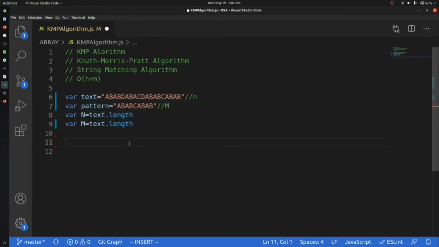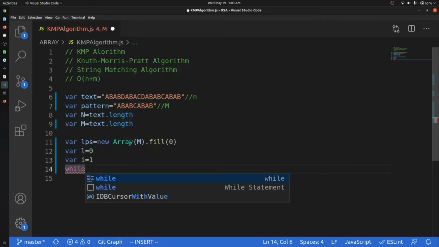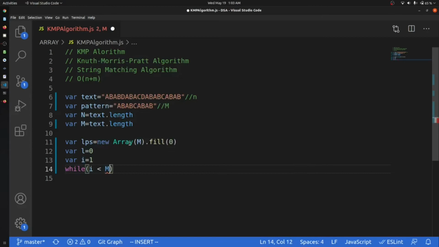Okay. Now we will create an array LPS of new array. Okay, and we will go with the size of m, and we will fill everything with 0. So my LPS has 0. Okay. Now we will have a variable L as 0, and we will have an I that will be indexed in LPS at 1. Okay. And now what we will do, we will just go from I to m. We will just have a while loop. We will check is I less than m. Yes, I is always, for the starting point, less than m.